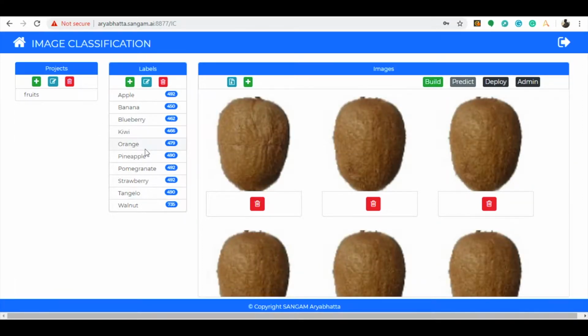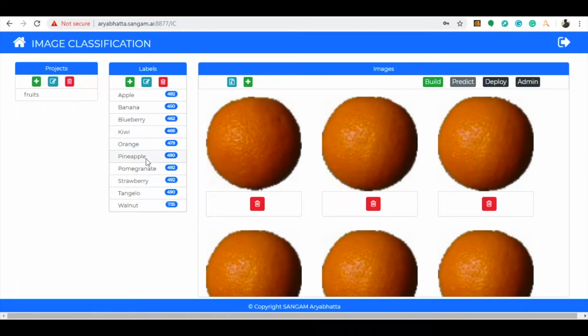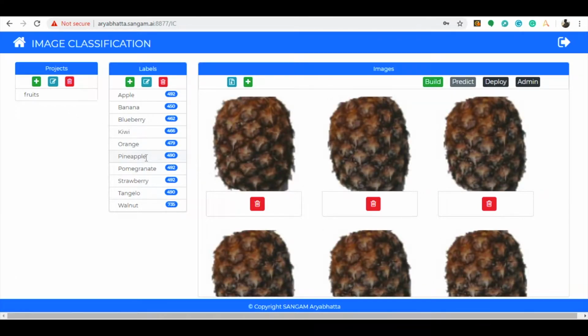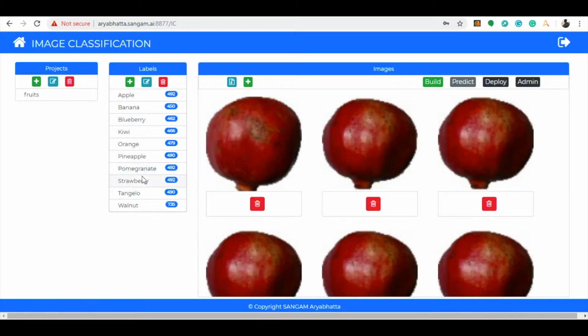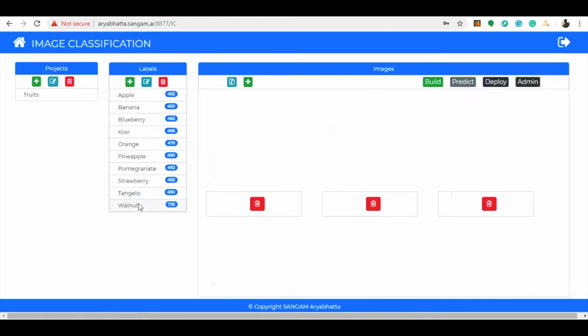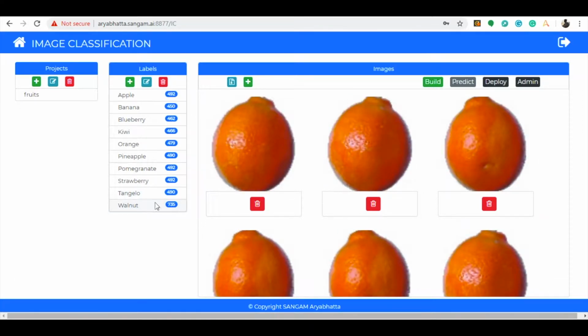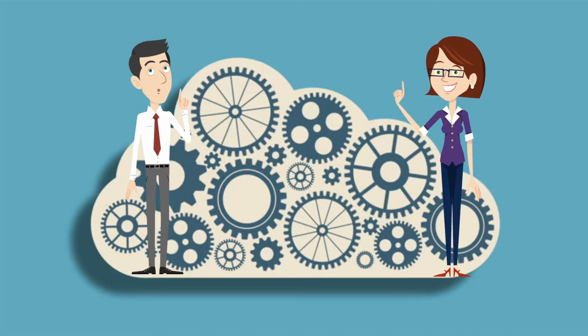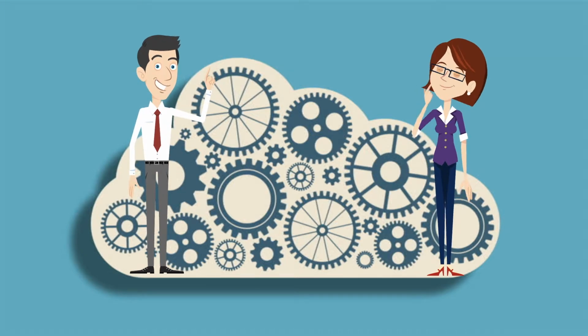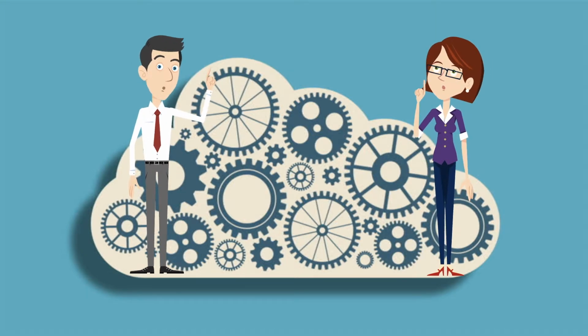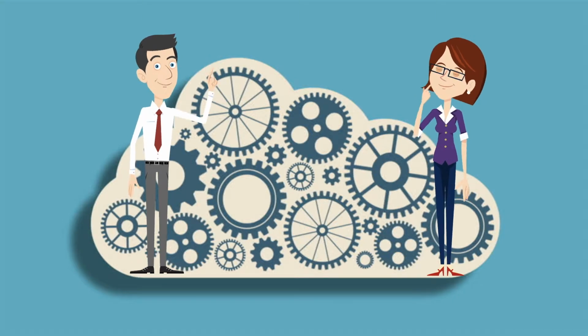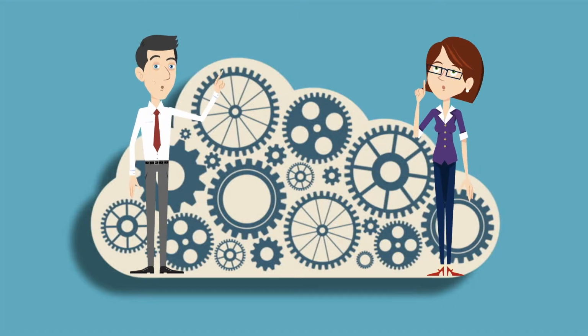Each label has at least 400 to 500 images which have been assigned with a respective label name. If you want to build a strong model, make sure you have at least 1,000 to 5,000 images for each label in the project to get satisfactory results. Why is that so, John? Because the training process essentially depends upon how many images you are using to build the model. The larger the data, the more information will be captured by the model, Jessica.